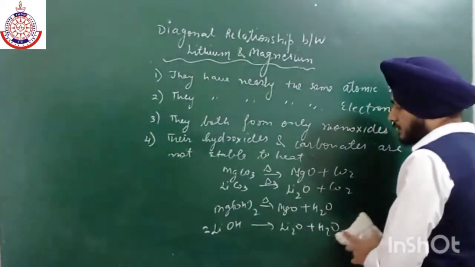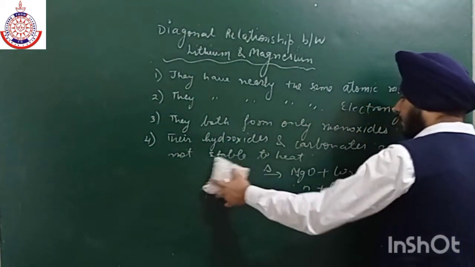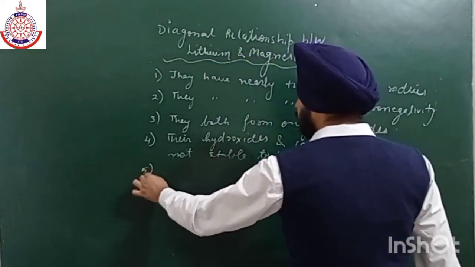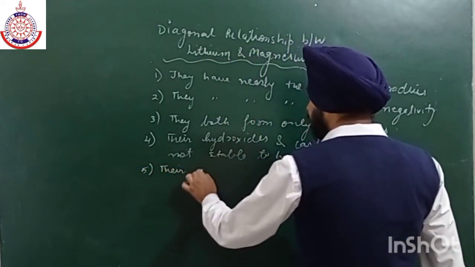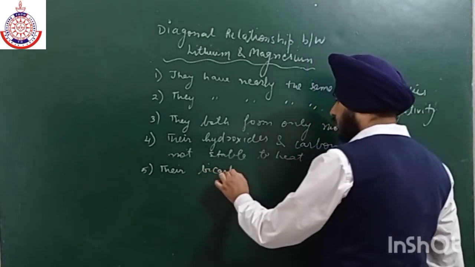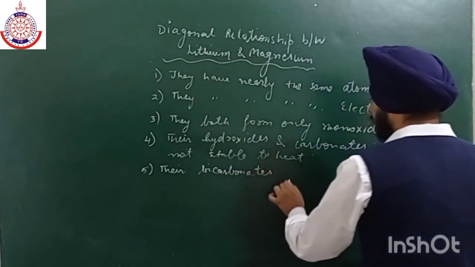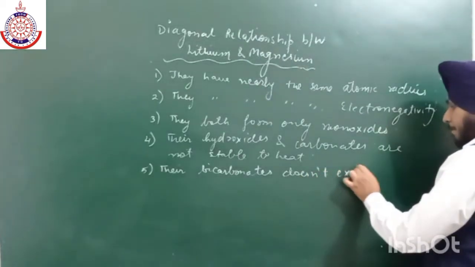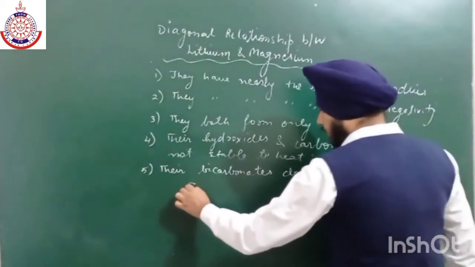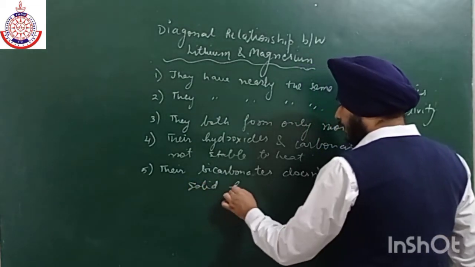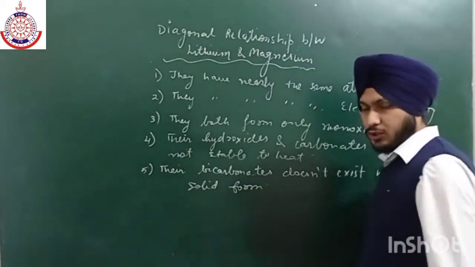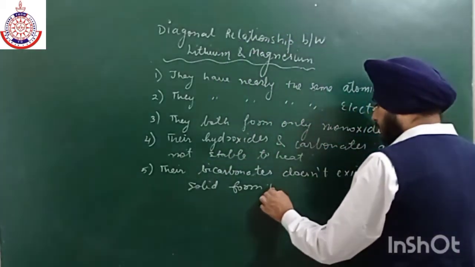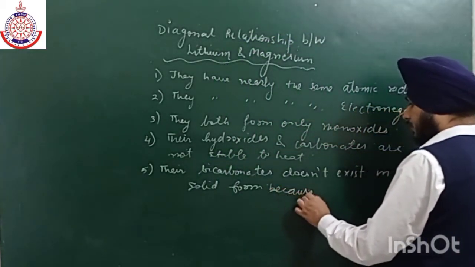Now the next point is their bicarbonates are highly soluble in water, or their bicarbonates do not exist in solid form, we cannot extract them, because they are soluble in water.